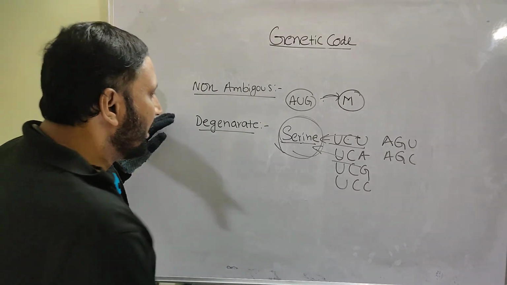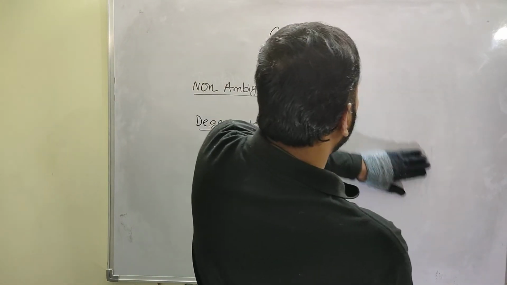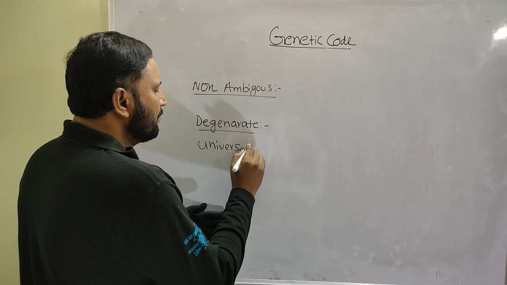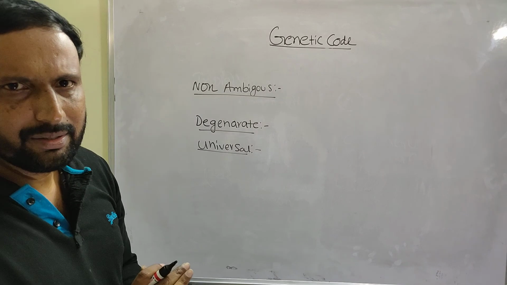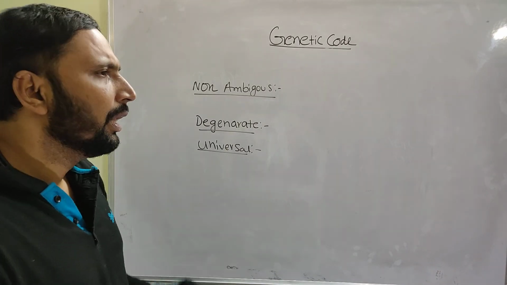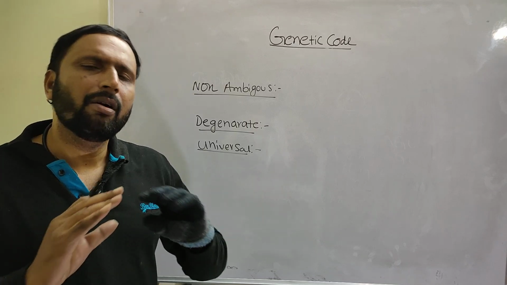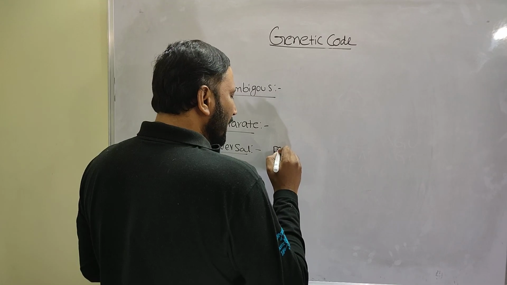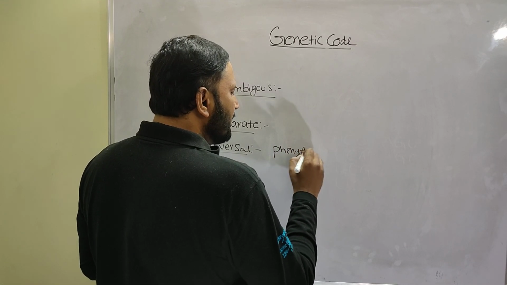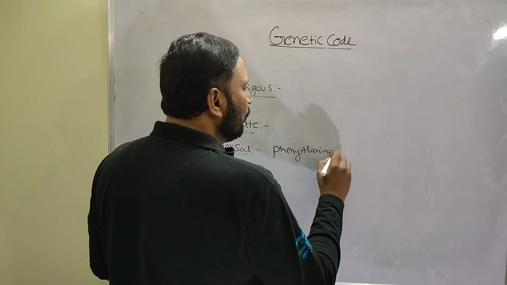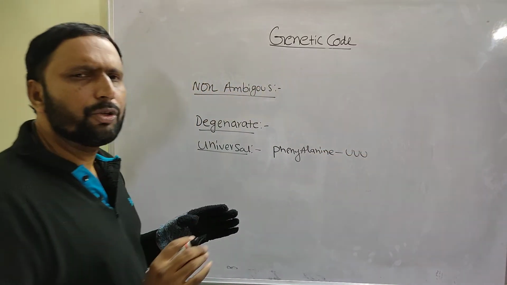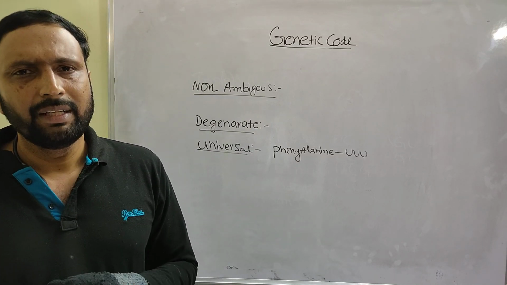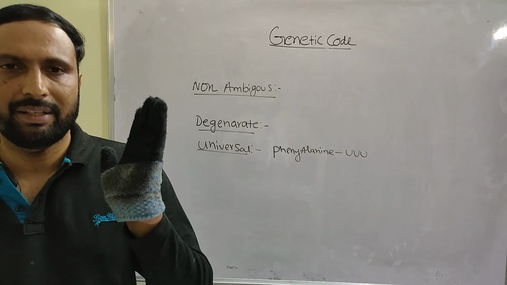Very important point. Next, the code is universal. Except in mitochondria and some protozoans, which you leave, exceptional cases, in all remaining organisms, take phenylalanine, it is always coded by UUU only. In every organism, UUU codes for phenylalanine. In every organism, AUG codes for methionine. That is why the code is universal.